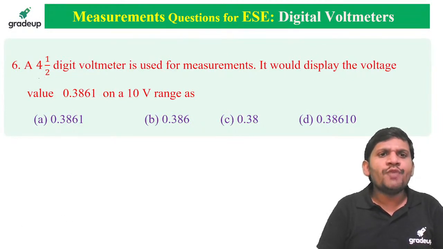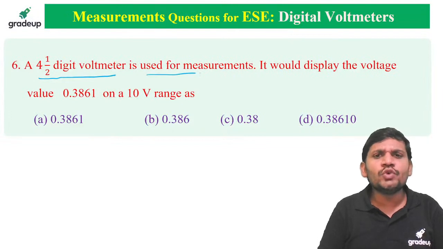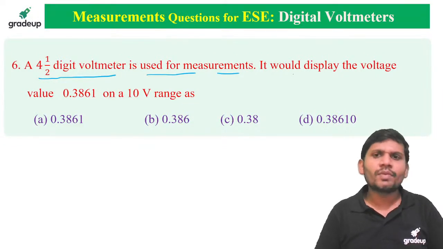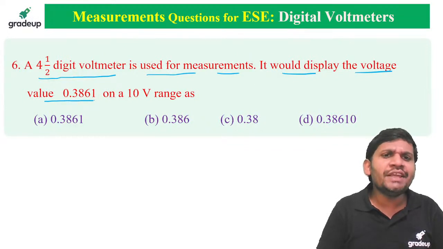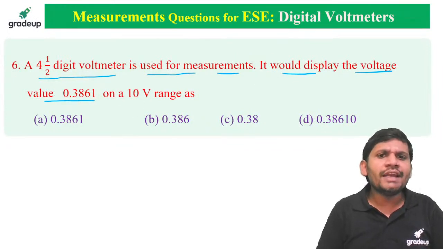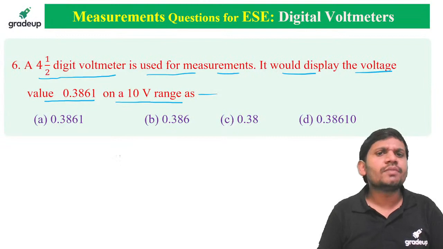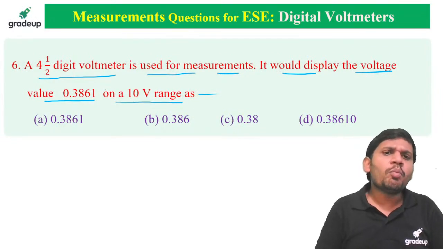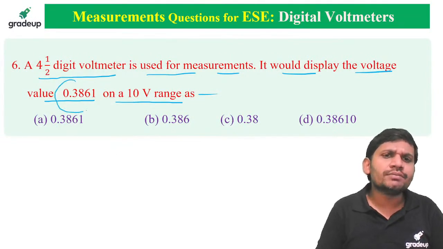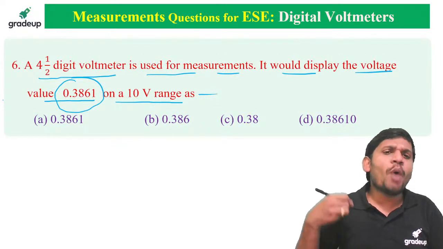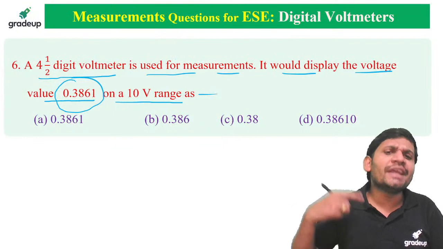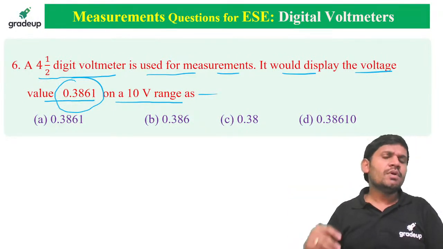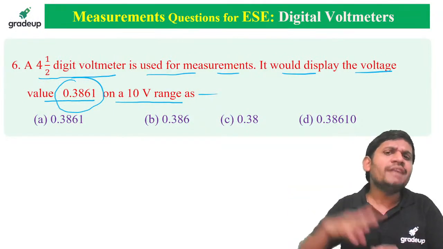Students, a 4.5 digit digital voltmeter is used for measurements. It would display the voltage value 0.3861 on a 10 volts range as it is measuring 0.3861 volts. In the measurement of 0.3861 volts, in 10 volt range, what can it display?